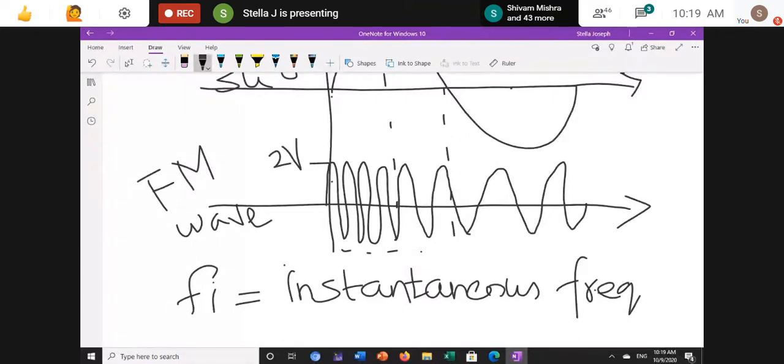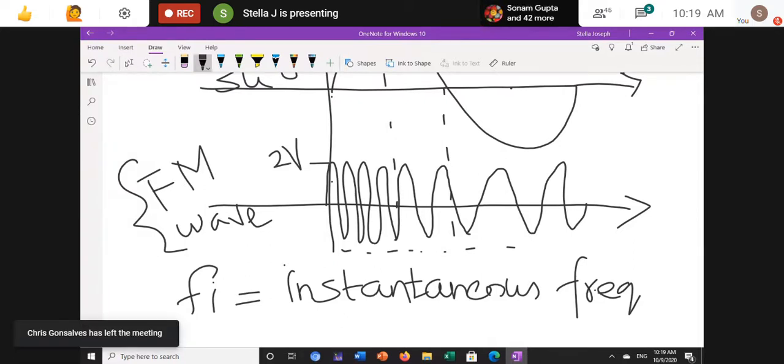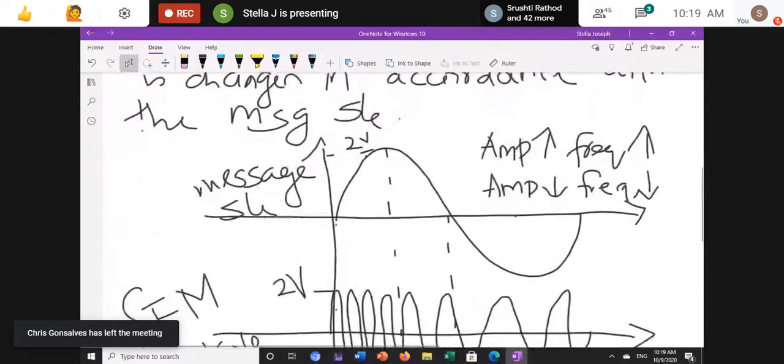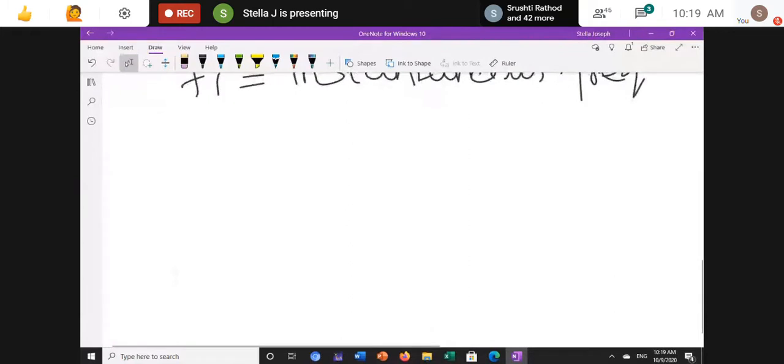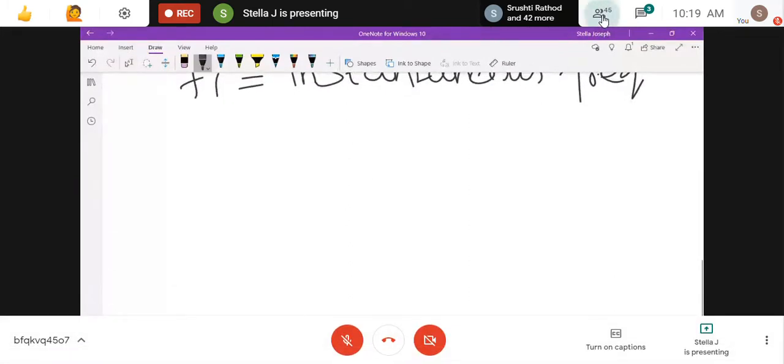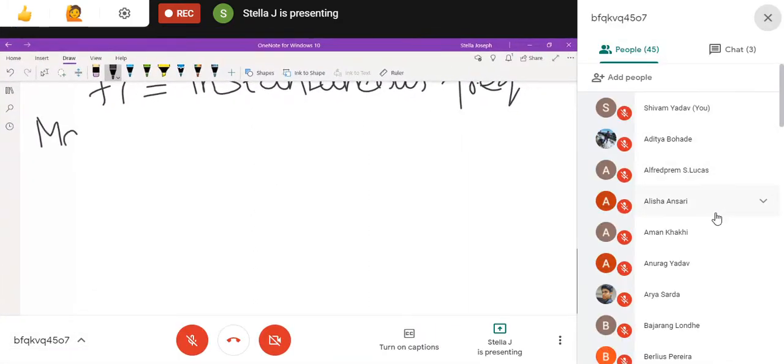Instantaneous frequency is nothing but the FM wave frequency. Why? Because the frequencies are getting varied in accordance with the amplitude of the message signal. Okay, so here we are going to see the mathematical expression.